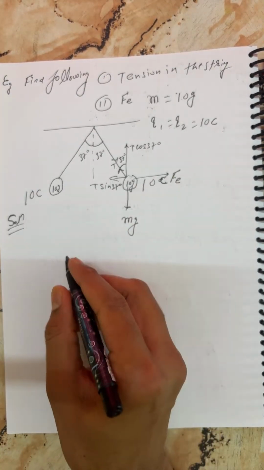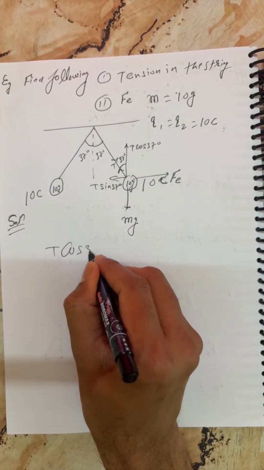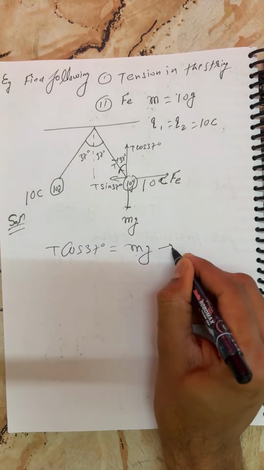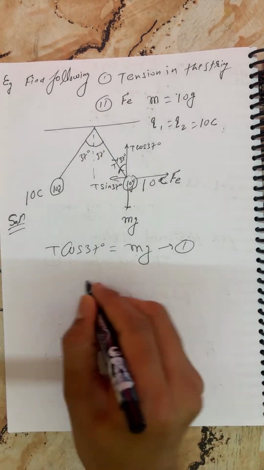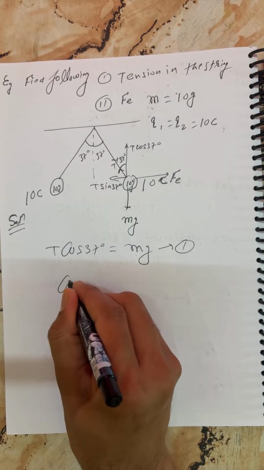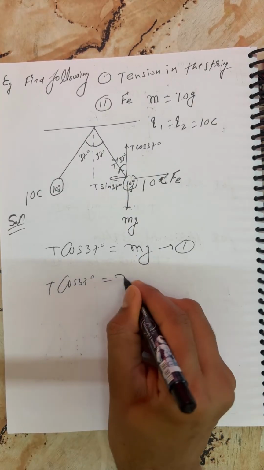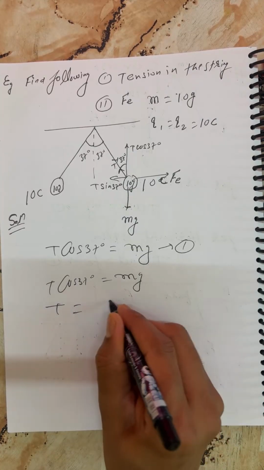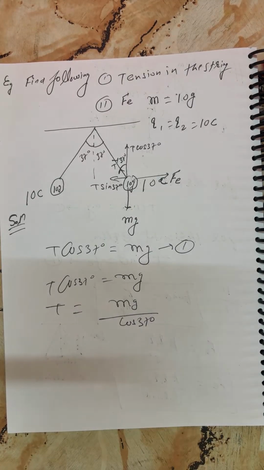Now, students, simply you can write here, from the vertical, what is that, my dear? T cos 37 is equal to mg for vertical equilibrium. We are interested to find tension here, so you can easily write, tell me everyone. T cos 37 is equal to mg here. I'm just rewriting again. We are interested to find tension, students. You can write mg by cos 37.